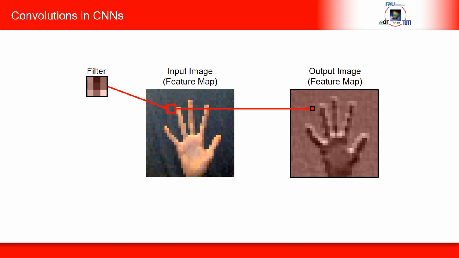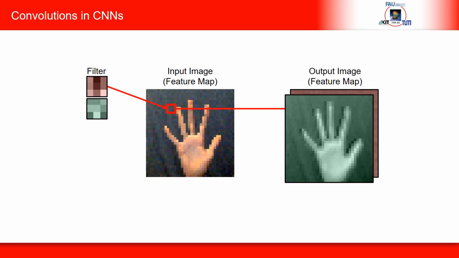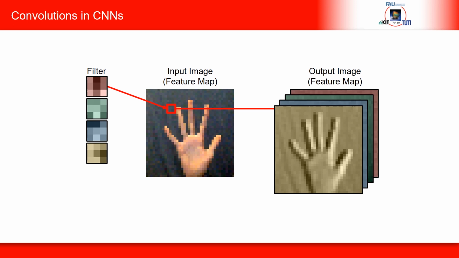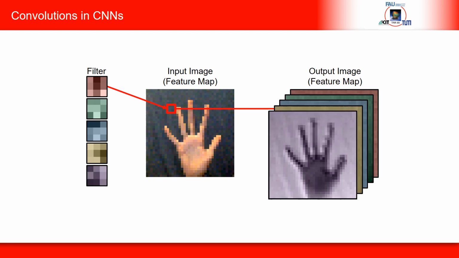An input image, shown in the middle, is convolved with a local operator, the filter, shown on the left. By moving the filter over the input image, an output image is created pixel by pixel. Herein, each output pixel is computed as the sum of products of filter coefficients and input pixel values. Finally, not only one, but multiple filters are applied to obtain a set of output images, also called feature maps.